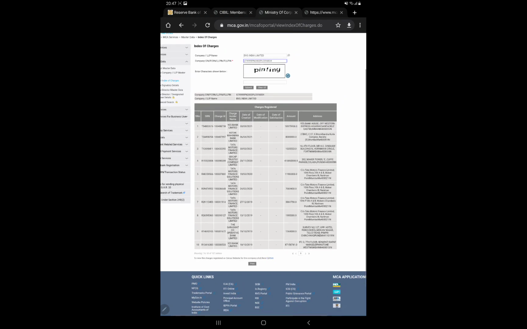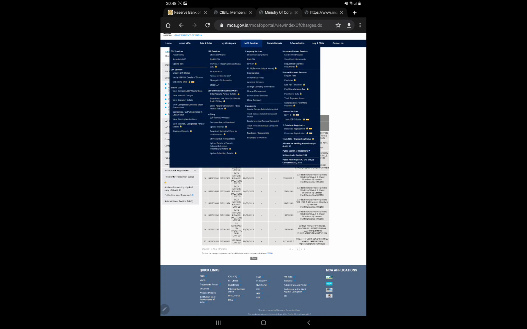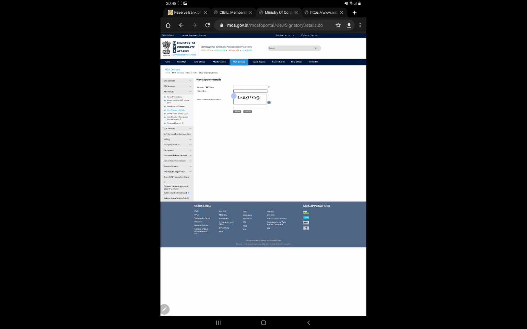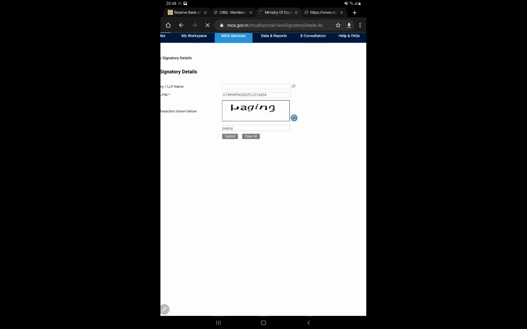Up till now clear? Now again if I want to know the director details, I need to go to the MCA website. Here I'll click on view signatory details, and then again click on the CIN number. I'll copy this, paste this, type down the CAPTCHA and click on submit.